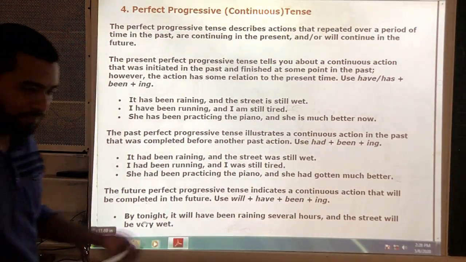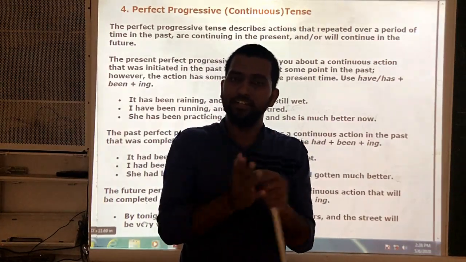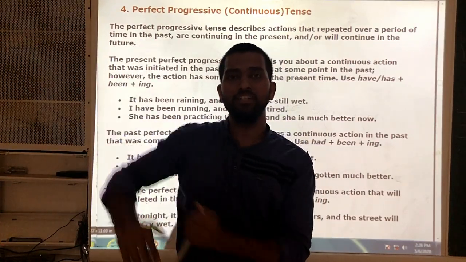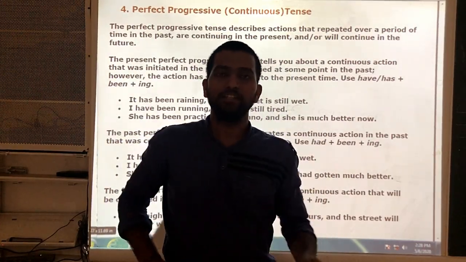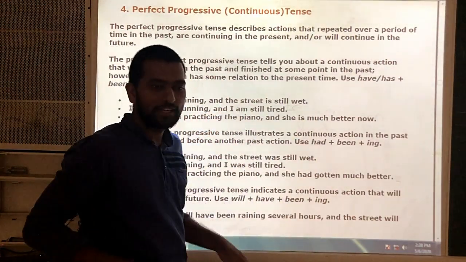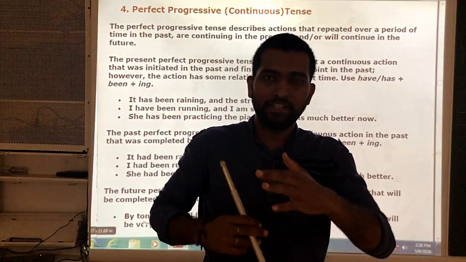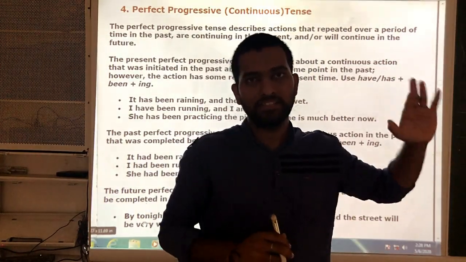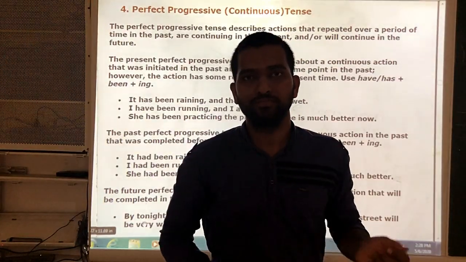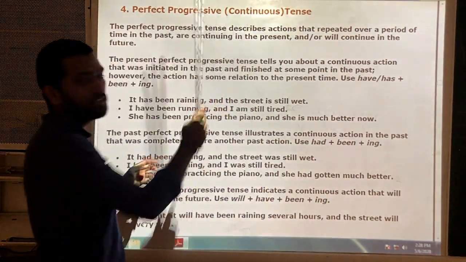Means, see here, for example, if the action started in the past, and still it is continuing in the present, and if it is to be continued in the future, at this type of situation we use perfect continuous tenses. For example, I have been teaching. Here my teaching started in the past, still I am teaching, means the action is still going on and it will continue in future also. Yes or no? So I have been teaching. In this way we use perfect continuous tenses.